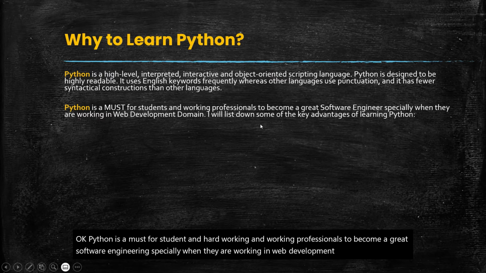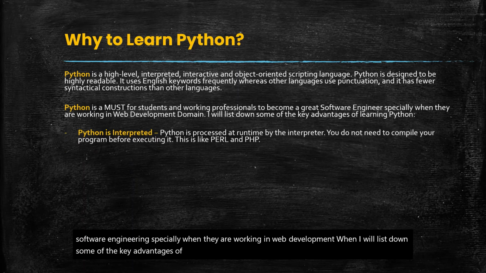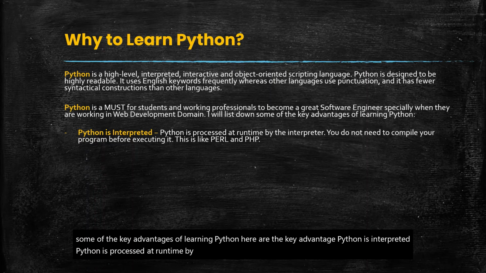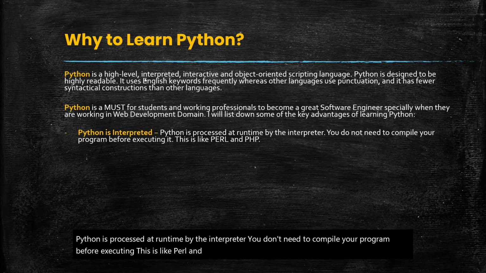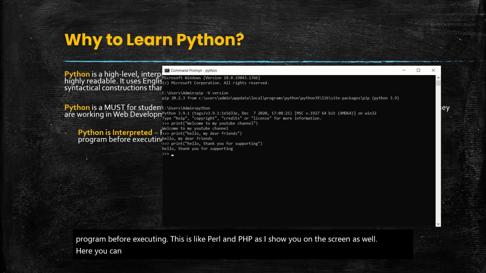I will list down some of the key advantages of learning Python. Here are the key advantages. Python is interpreted. Python is processed at runtime by the interpreter. You don't need to compile your program before executing it. This is like Perl and PHP, as I show you on the screen as well. Here you can see Python is interpreted.